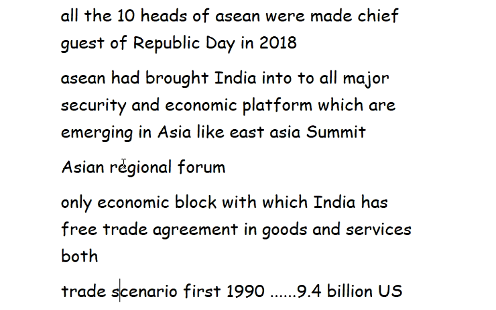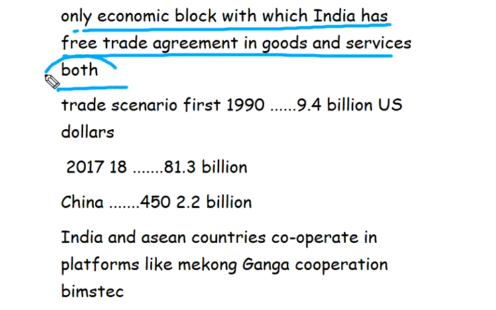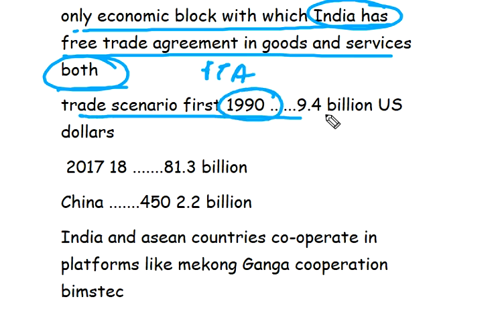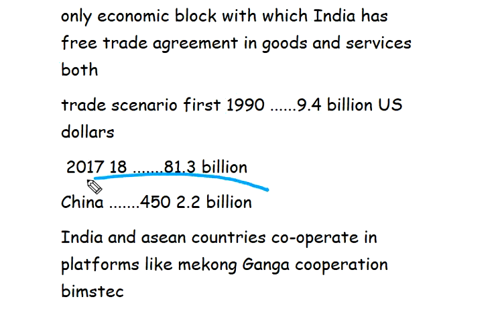ASEAN is the only economic bloc with which India has a free trade agreement, and the free trade agreement covers both goods and services. Trade was 9.4 billion US dollars in 1990, and in 2017 it reached 81 billion dollars. With China, trade is around 450 billion dollars.